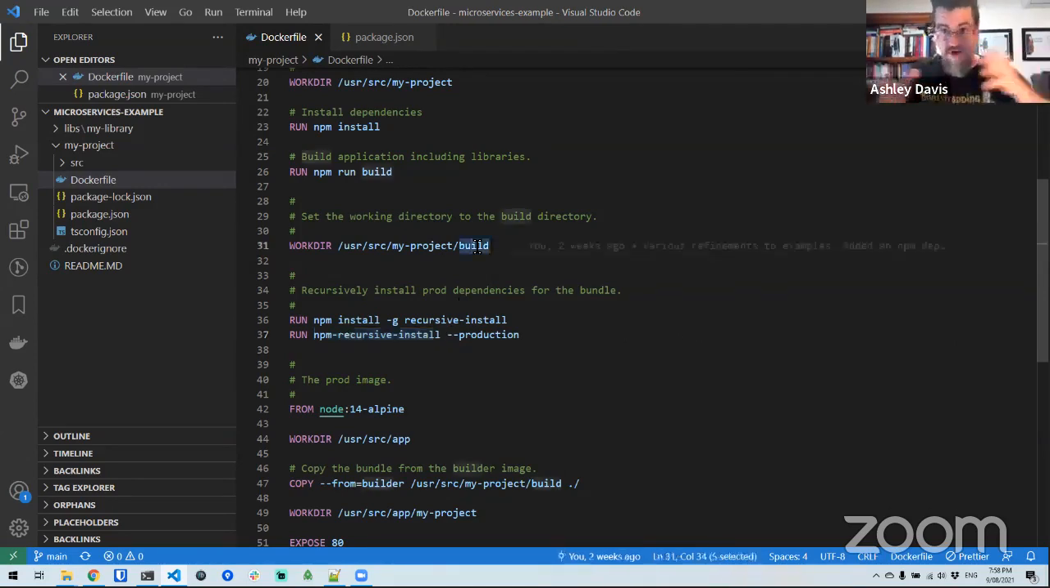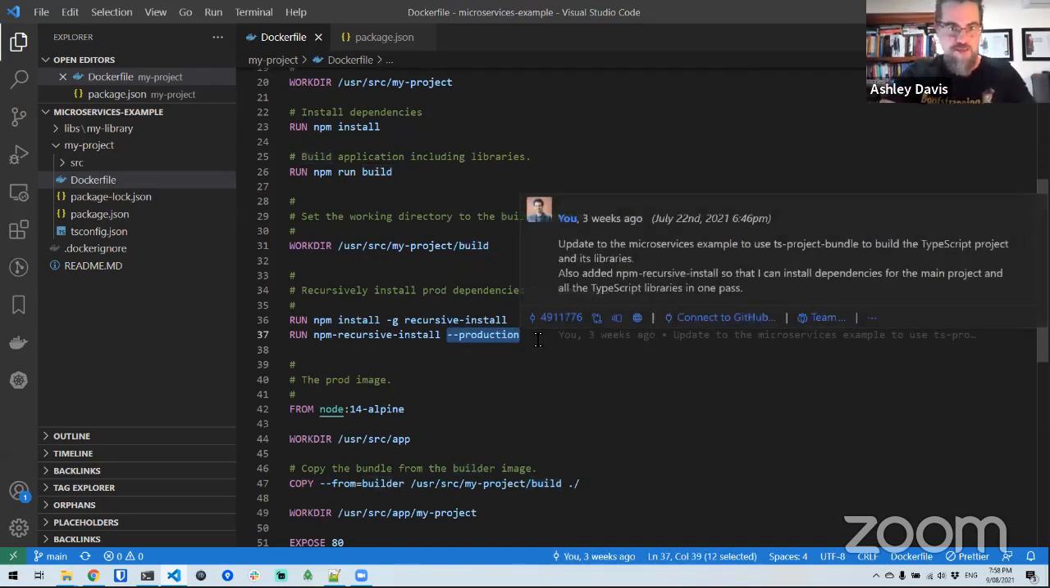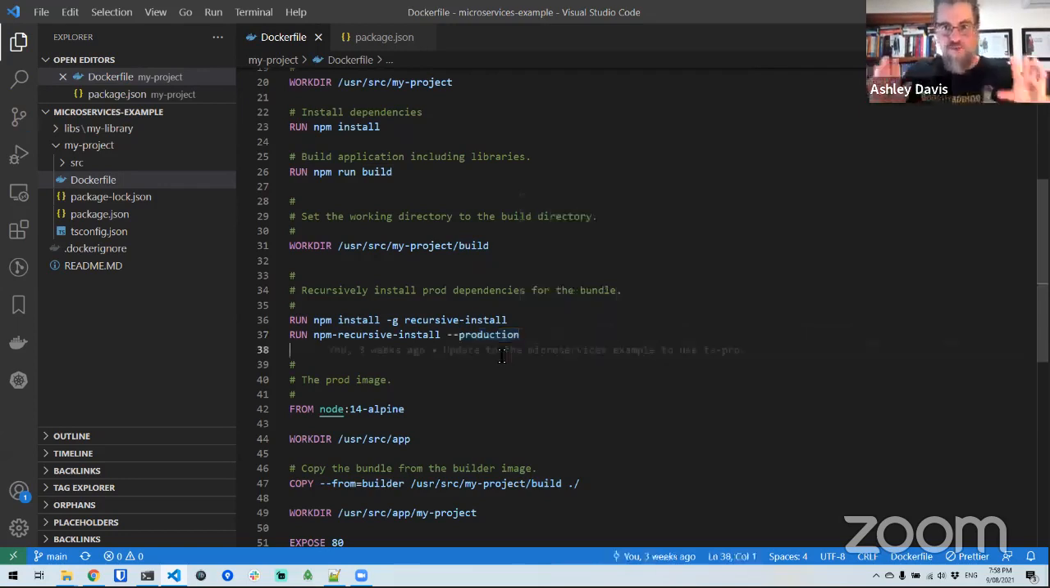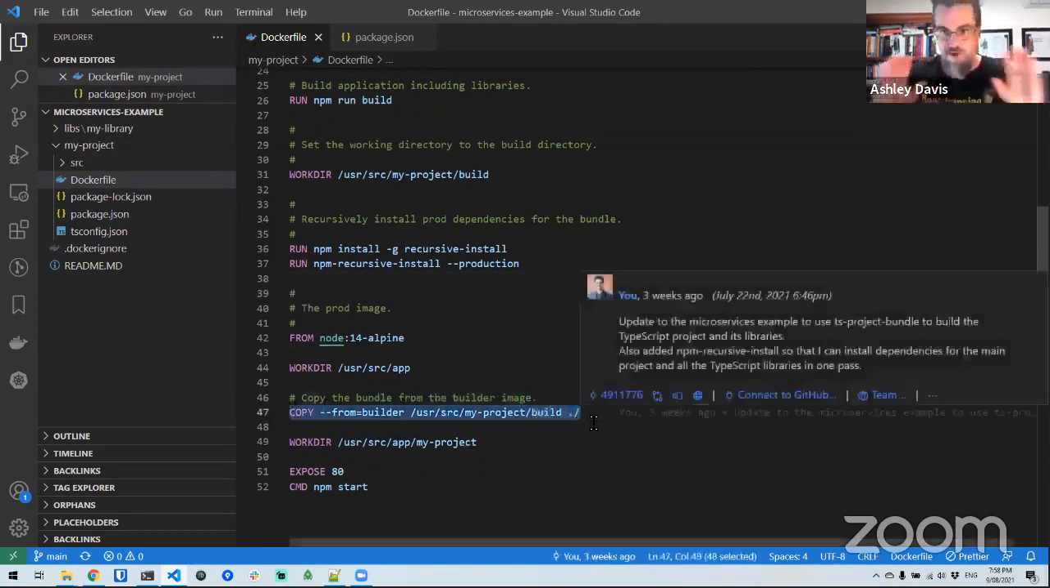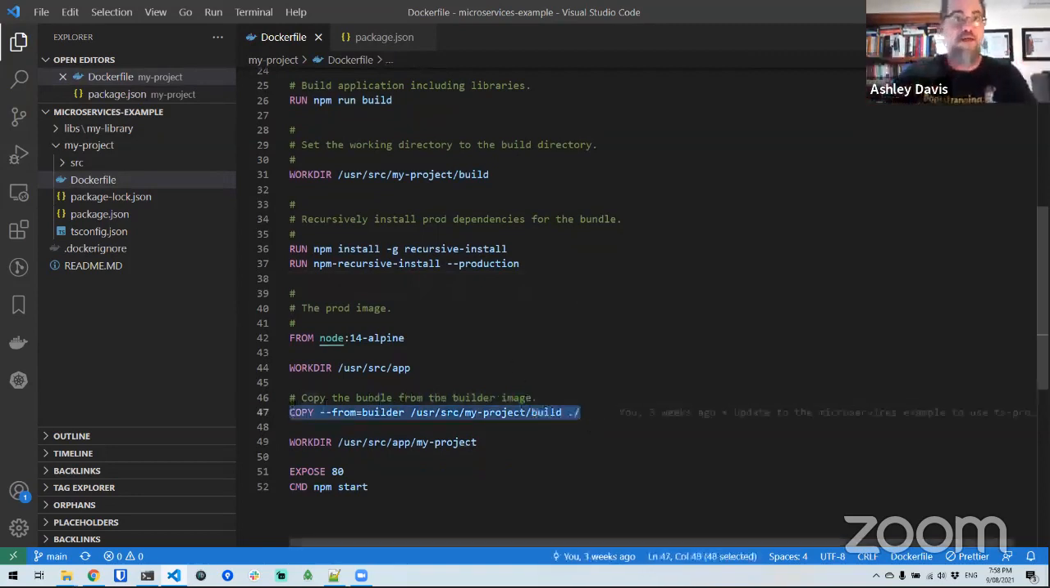So it's very concise. We're targeting exactly what we want to target here. And we're only installing the production dependencies. That's what that production flag does. So at this point here, we've compiled our TypeScript code. We've bundled it together. We've installed the dependencies for the production code. And then all that's left to do here is to copy that to the production image. So that's what ties this whole thing together here. So hopefully that's been interesting.